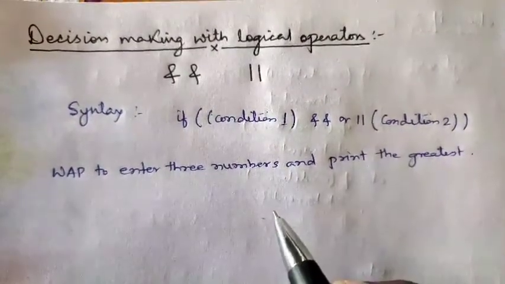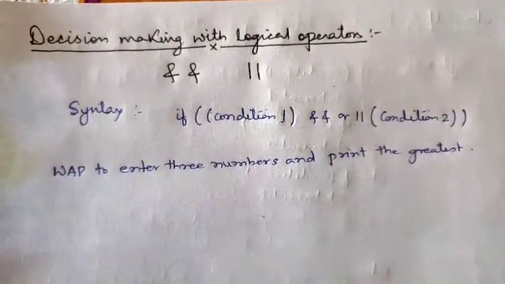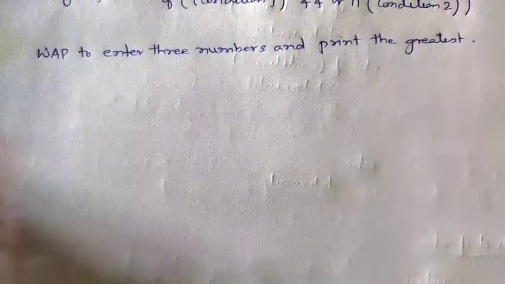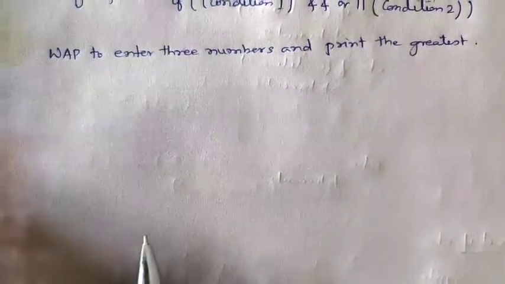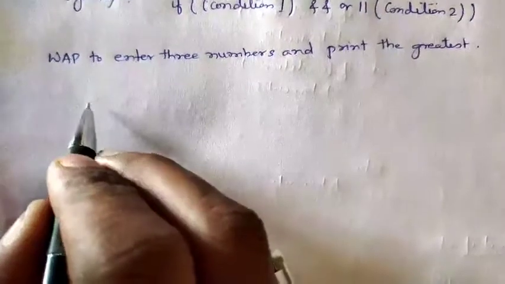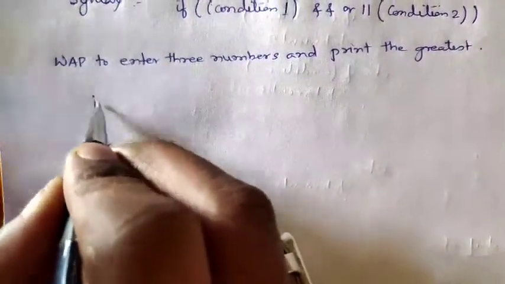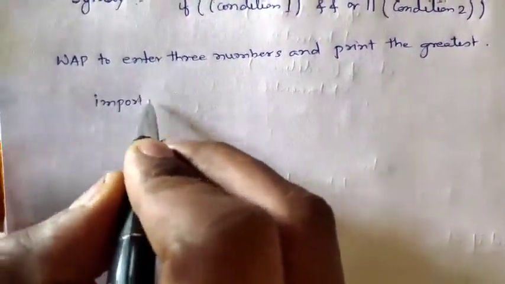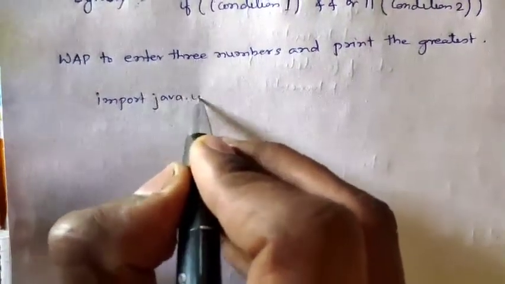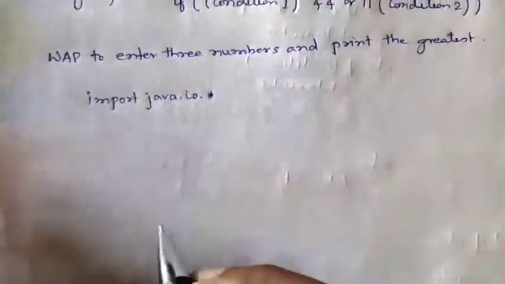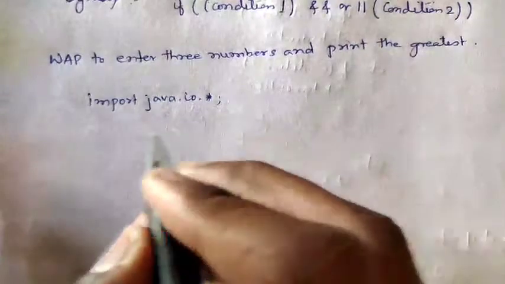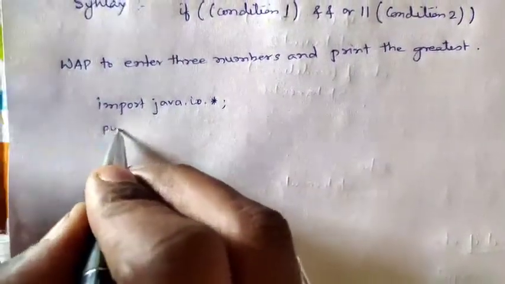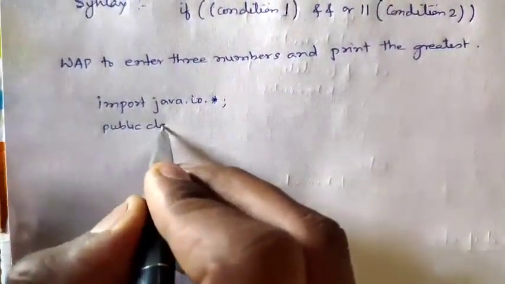Here we will accept the input from the user. For accepting input from the user, in the first line we will write import java.io.asterisk. Next we will declare a class. We will declare public class.